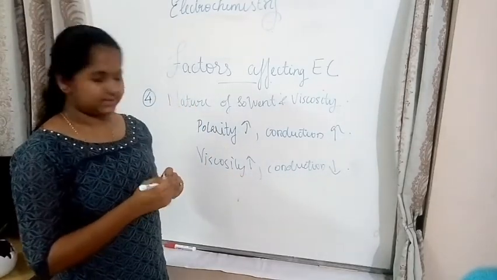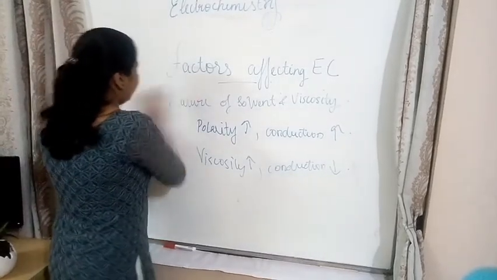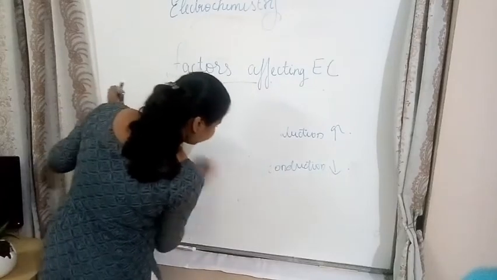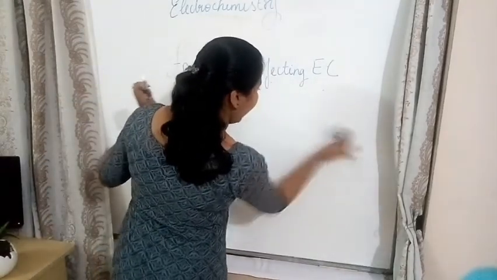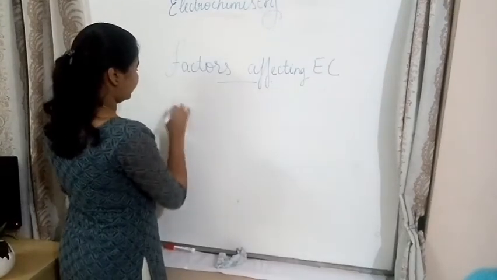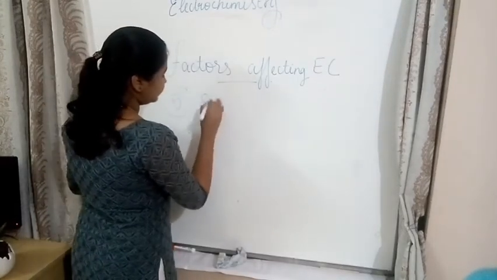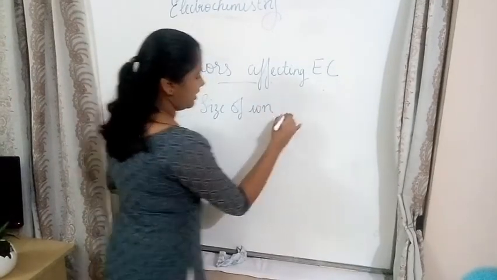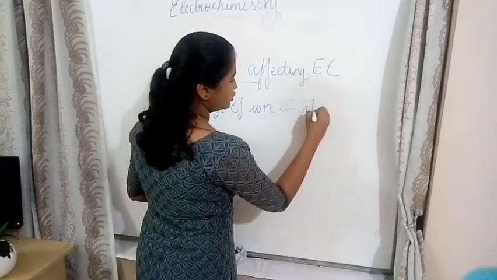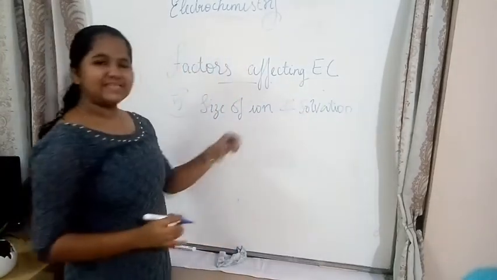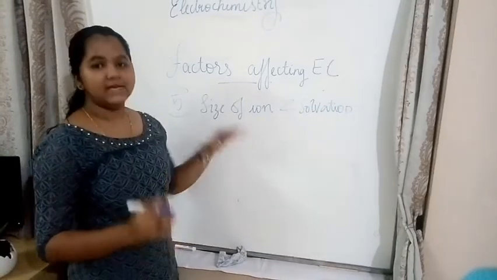And the fifth factor we have to learn is about solvation and ionic size, or the size of the ion. As size of ion increases, what happens?